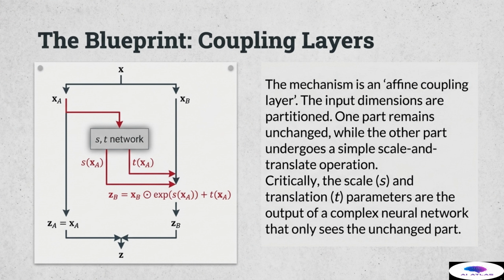However, the true brilliance lies in how the scaling factor, s, and the translation factor, t, are derived. These parameters are the output of a separate, complex neural network that critically only takes the unchanged part, x sub a, as its input. This dependency structure, where one part of the data is transformed based solely on the other, unmodified part, is what forces the entire Jacobian matrix into the desired computationally friendly form.